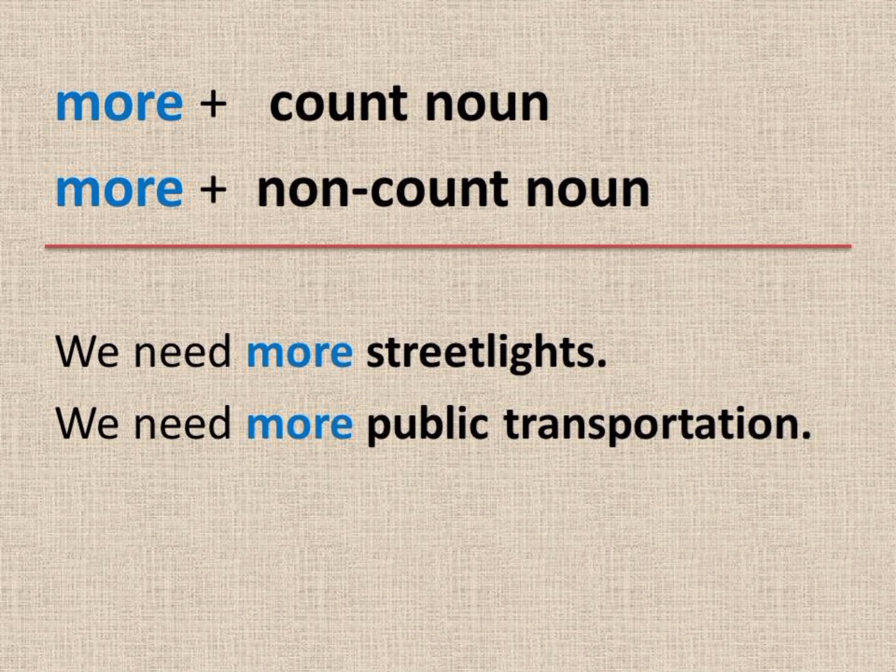Transportation is a non-count noun, so avoid adding S to a non-count noun. More street lights means, for example, we have only 50 street lights. If we say we need more, we need 100 or 150.